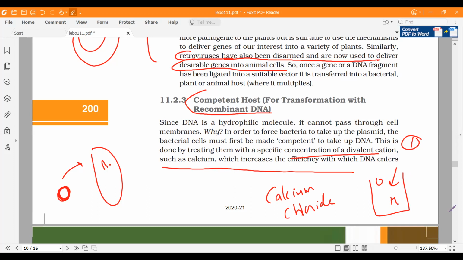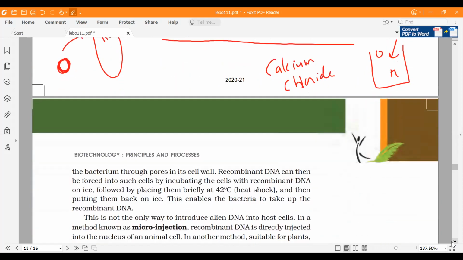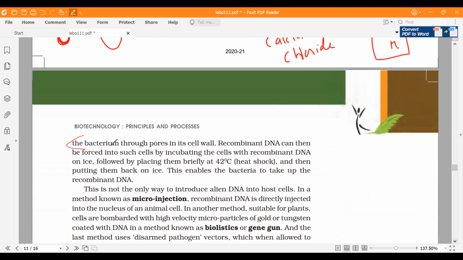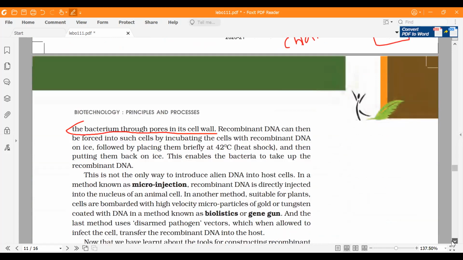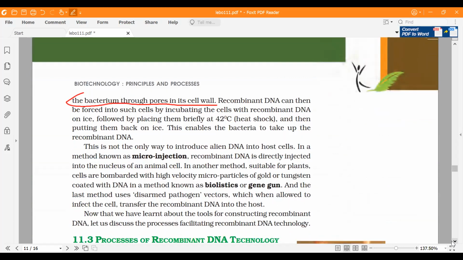At a certain concentration of calcium chloride, the bacterial cell wall will allow the recombinant DNA to enter through its pores, as you can see over here. So this is the first method which you can use. Then the other method over here is the heat shock method.